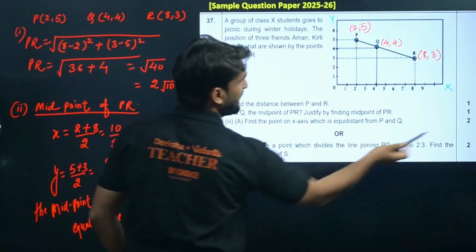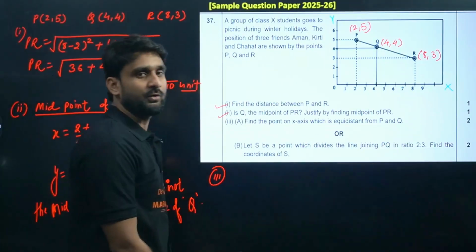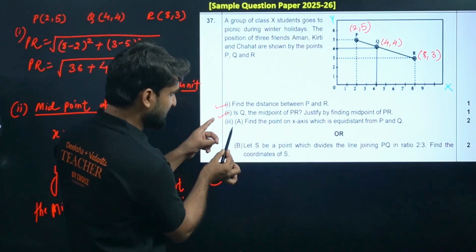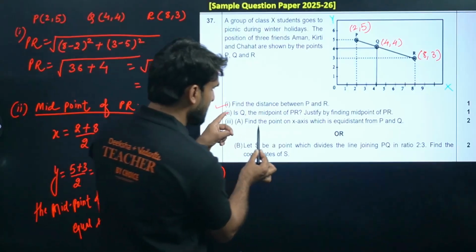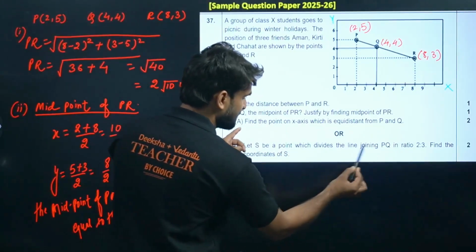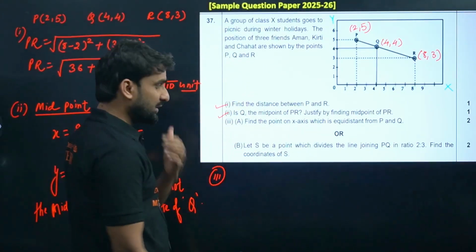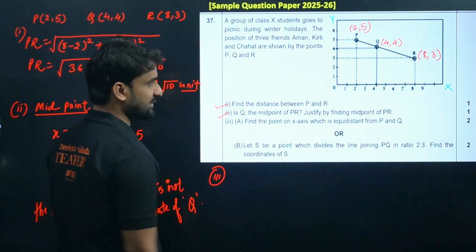And the third question carries 2 marks, so the overall mark is 4. But there is one more option here. In the third question, you have 2 options. Either you can solve this question or you can solve this question. You have a choice.